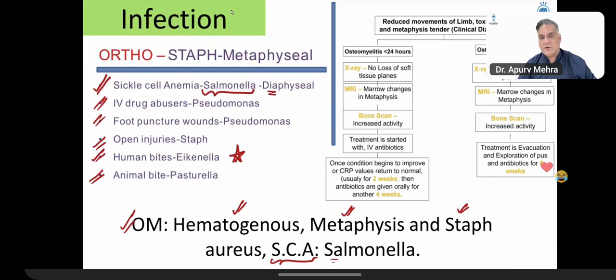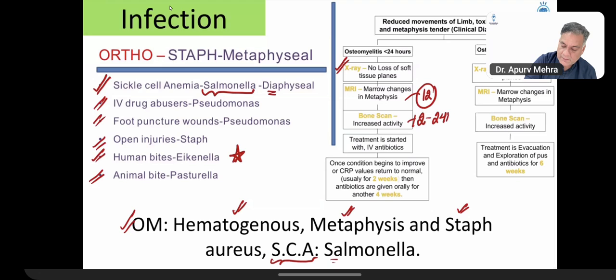Reduced movement of a limb, toxic child and tender metaphysis. It's a clinical diagnosis for osteomyelitis. Osteomyelitis, the X-ray shows no loss of soft tissue plane in the first 24 hours. So in the first 24 hours, X-ray is normal. MRI will be positive. It becomes positive in 12 hours. Bone scan in 12 to 24 hours.